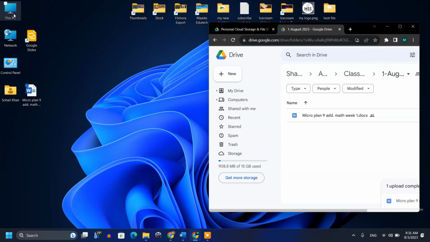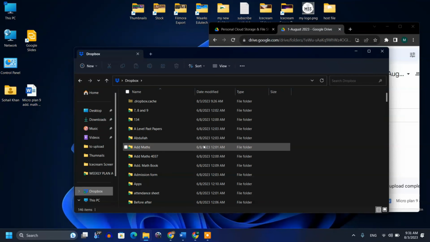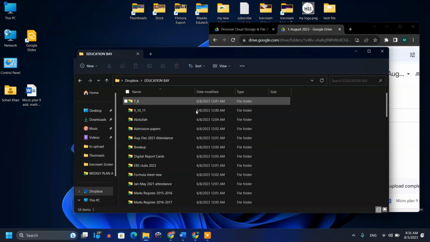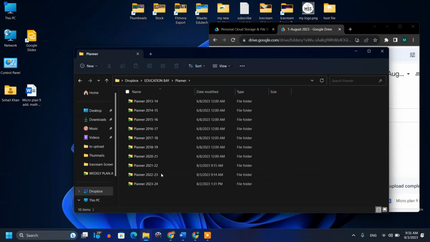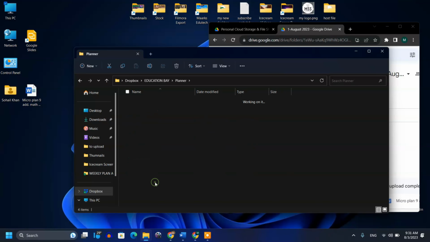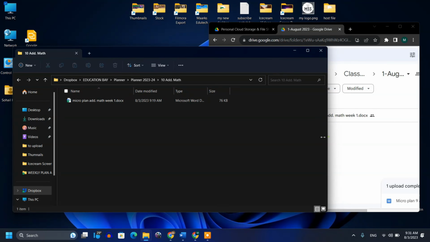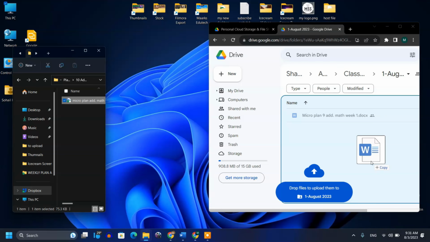I know where my data is, so I will click on This PC, then a folder named Dropbox, then this is my school name, and then I will click on planner. You see the data is inside so many folders, but even then when I open it, you see this is the file, and I'll adjust it accordingly. After adjusting it, I will again drag and drop here.